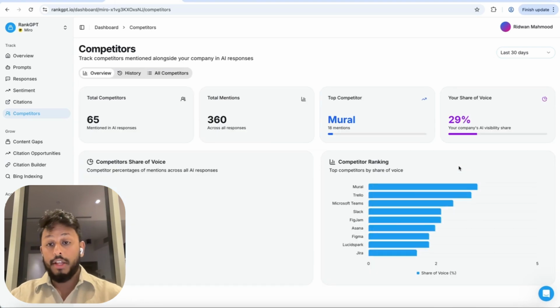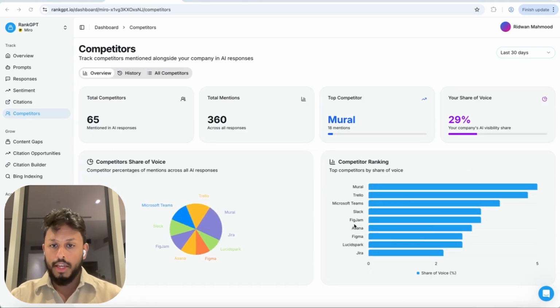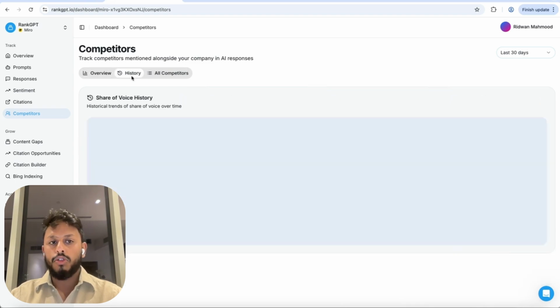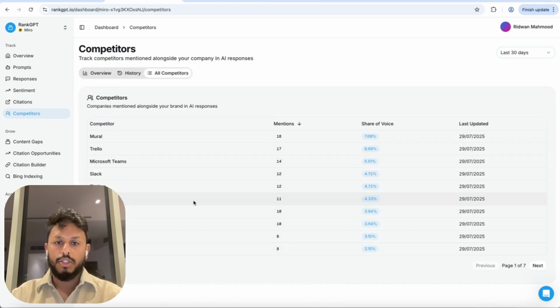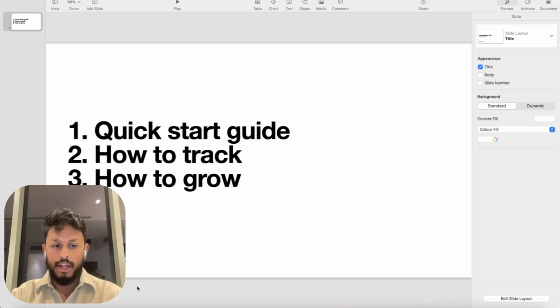Then finally, in the tracking section, we have competitor tracking. So this is useful to benchmark yourself against your competitors to understand how you're doing against them. You can see it will give you a share of voice score, and it'll give you who your top competitors are. And then you can also monitor history to see how your share of voice is changing over time against your competitors. And you can also see a list of them and see how they're doing. So those are the core features for how to track your ranking.